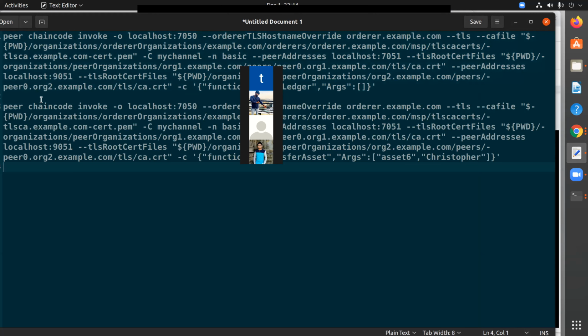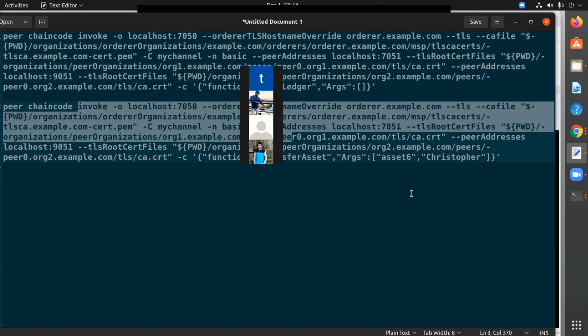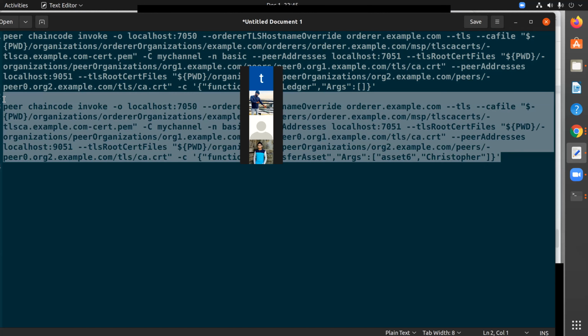Okay, so basically what we are doing here is we are running another chaincode with all the same values mentioned above. What is changing this time is the function. The function we are calling now is transfer asset. But then we are also passing some arguments, which are the asset name and the new owner. So now asset 6 is moving to the new owner, which is Christopher. Let's execute this.